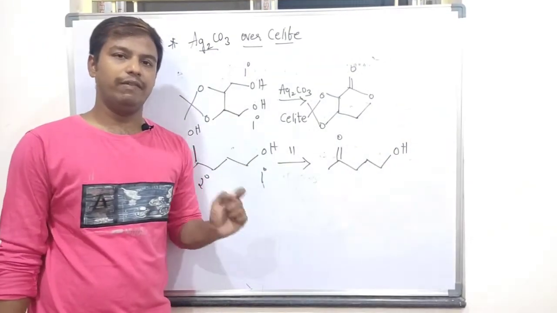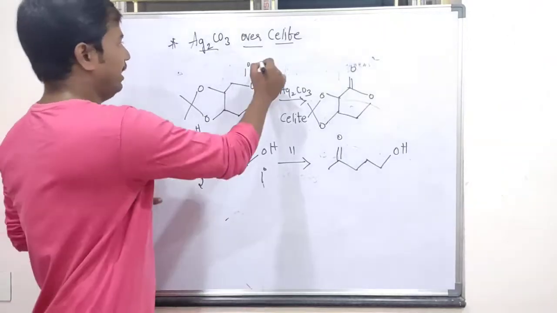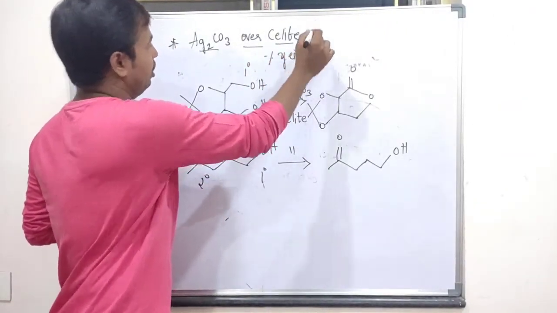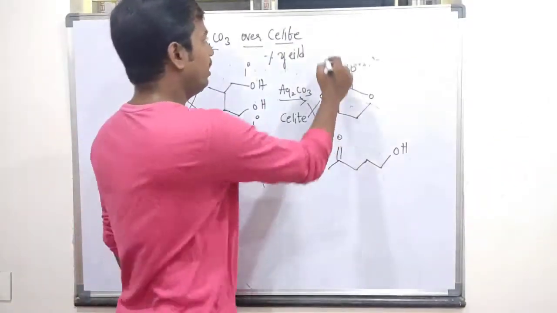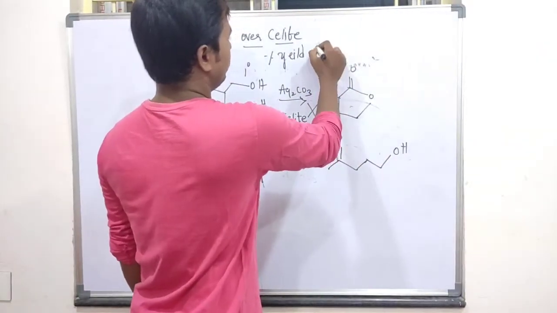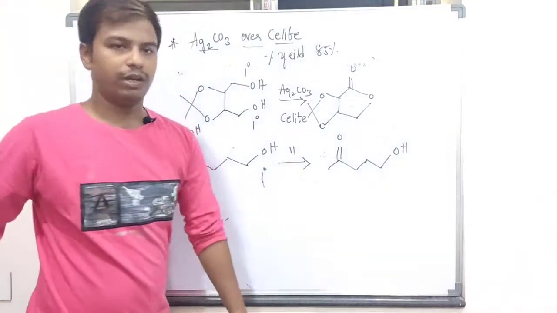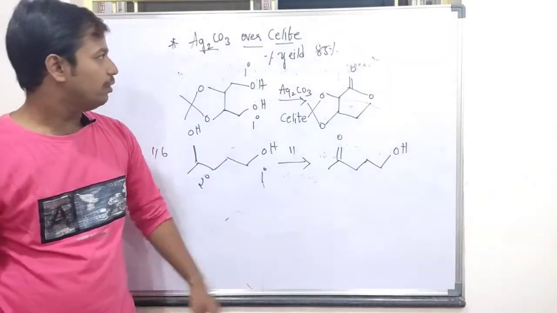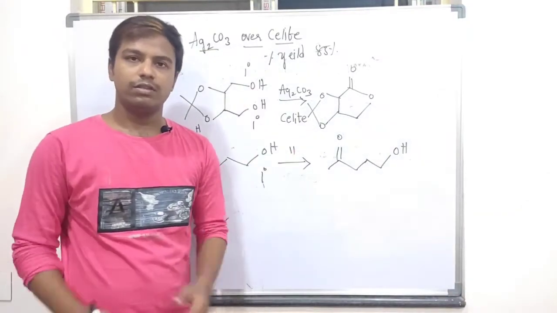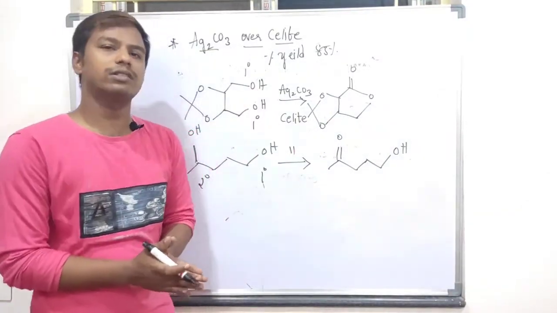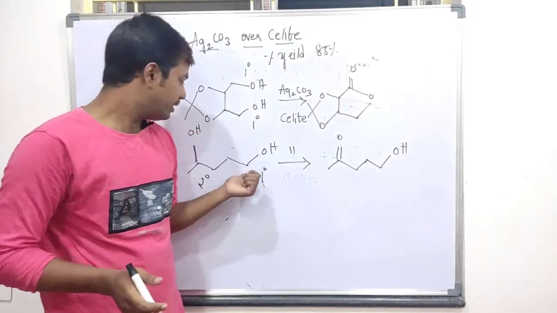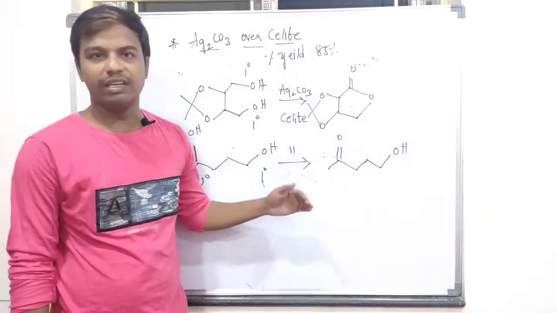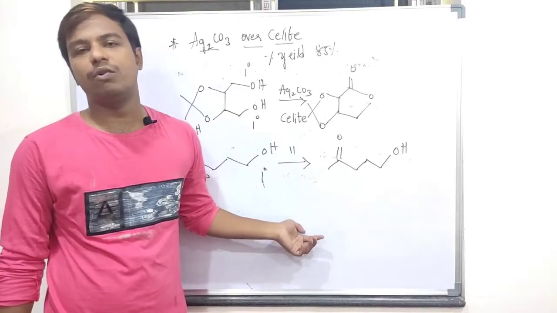This is very important, and the yields are very high. Percentage yield is very high. You can expect more than 85% yield. The remaining percentage goes in the form of byproducts. So it is easy to filter also. So this is the best reagent to oxidize secondary alcohols over primary alcohols. So chemoselectivity plays an important role here.